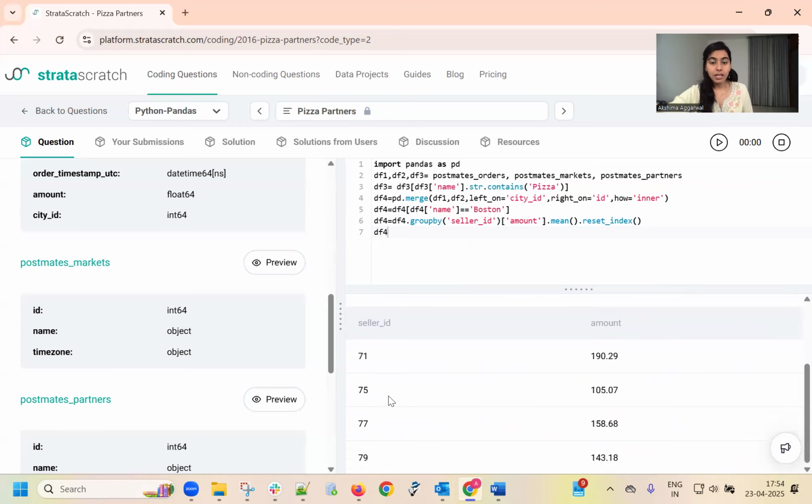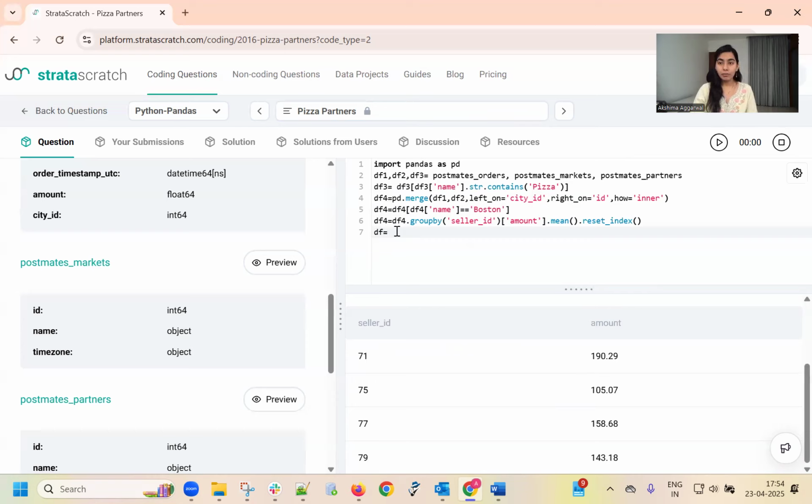Okay. Now we need only those partners which consist of pizza in their name. We have already found out who has pizza in their name. But are they our partners? Let's find out by combining these two data frames, DF4 and DF3. Okay.